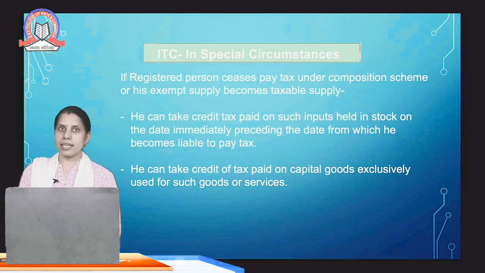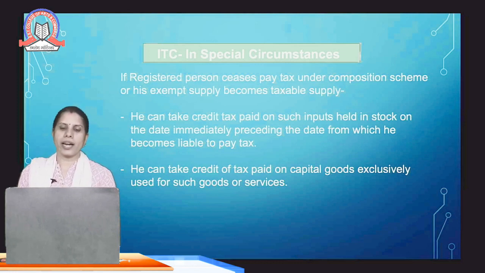As far as the ITC is concerned, he can take credit of tax paid on such inputs held in stock on the date immediately preceding the date from which he becomes liable to pay the taxes. As soon as the person becomes liable to pay taxes as a regular taxpayer and ceases the benefit of the composition scheme or exempt supply, from that date only that supplier can claim the ITC benefit.